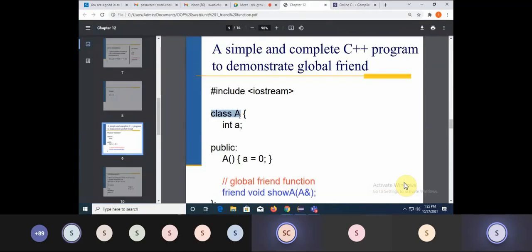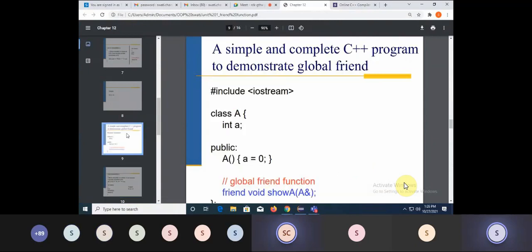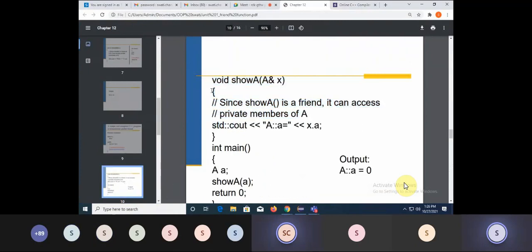Similarly, class A is there, and I'm having one friend function. I'm just writing the definition, and only in one class. I don't have different classes. So can I play with a single function and a single class? Yes, I can. I have just defined it, and as it's a friend, there is no need for scope resolution, and I'm just accessing it.